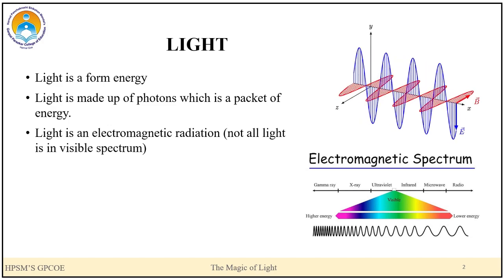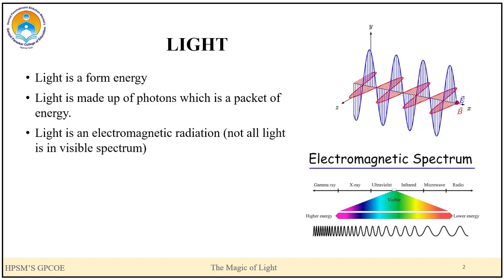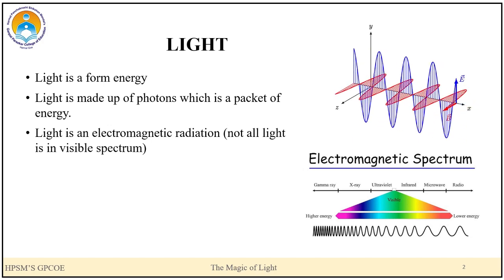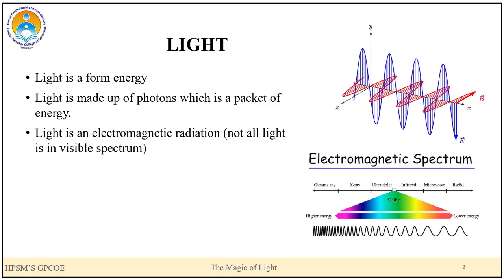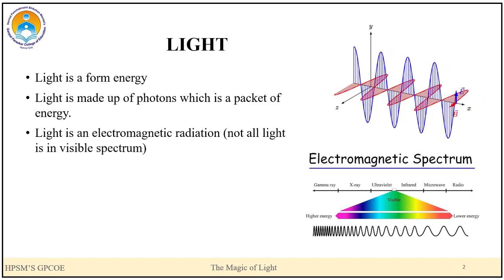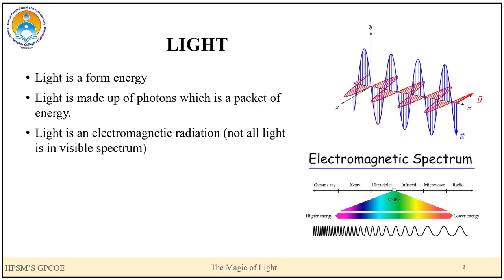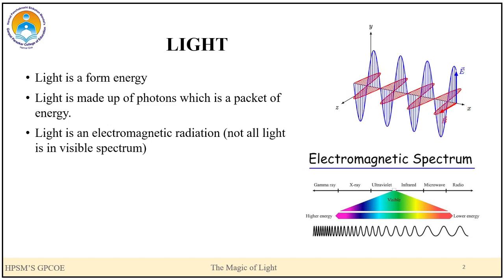Here there is a small region which is visible, which we can see. Other regions like gamma rays, X-rays, ultraviolet, we cannot see directly, but we have many instruments. We use them for many purposes. So we cannot consider light to be only the spectrum which we can see. It is the combination of the complete spectrum.